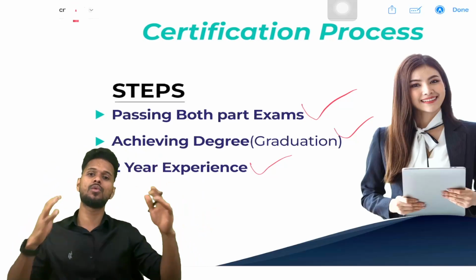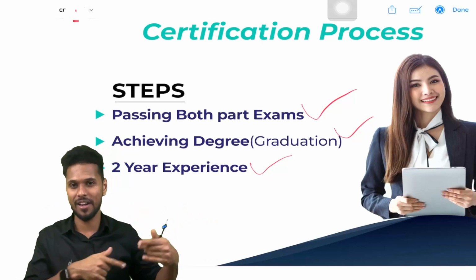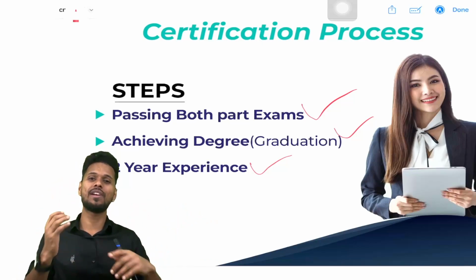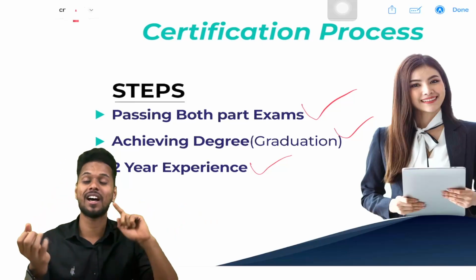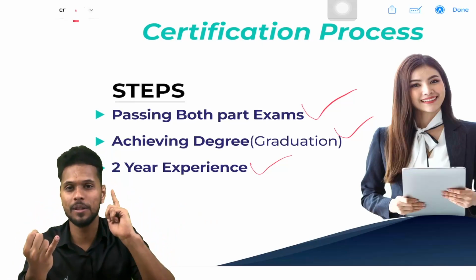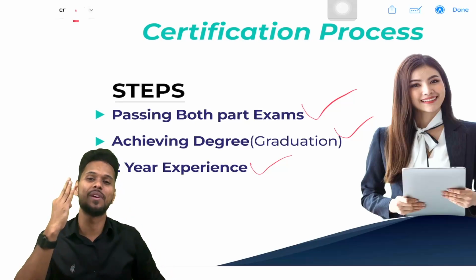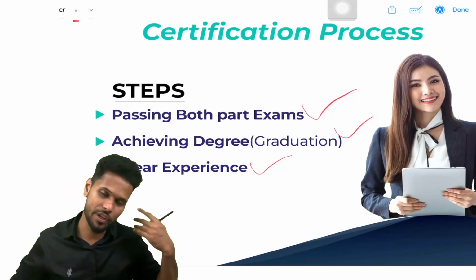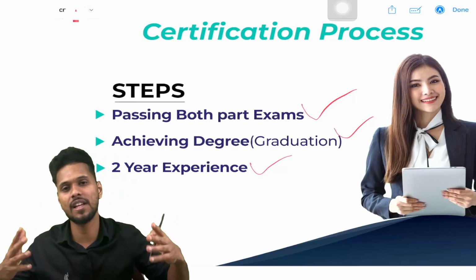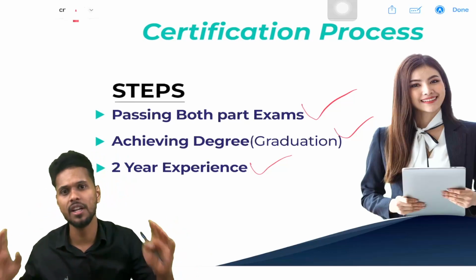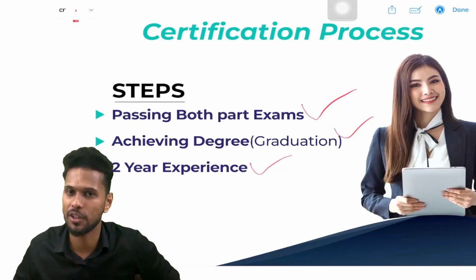So after 3 years you will get CMA as well as a degree and 2-year experience. So it's a very good manner. But if you already have the degree and experience, then those two requirements you have already completed, so passing the examination is the only criterion that remains for you.